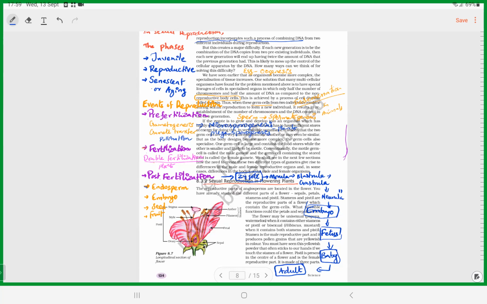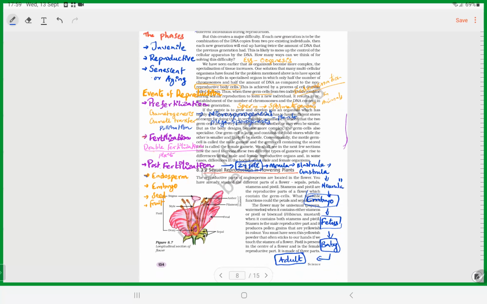In plants, we have double fertilization. In animals, no double fertilization is present. And then post-fertilization in plants: endosperm formation, embryo formation, seed formation, fruit formation. But in animals, you have zygote formation, morula, and then other developmental stages of the embryo. Finally, the embryo develops, embryogenesis, then fetus, then baby, then adult. Okay, so they are the different stages in plants and animals. So that's the first thing we should know.